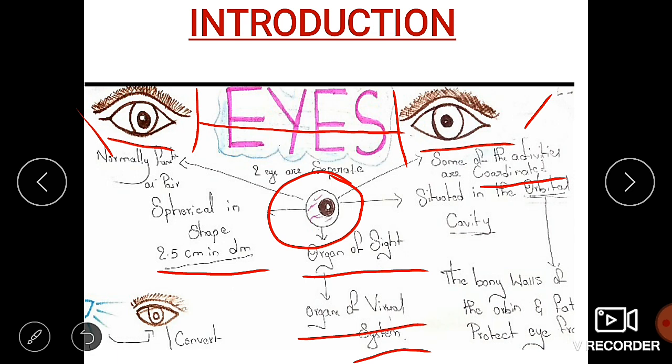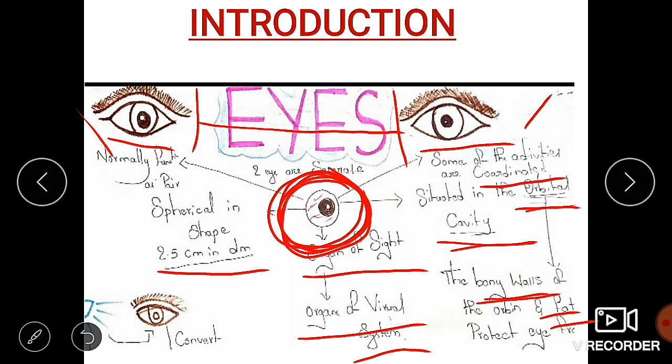These eyes are mainly situated in the orbital cavity. The orbital cavity contains bony walls and also fat. These bony walls and the fat in the orbital cavity protect the eyes from any injury, providing a shield around the eye.